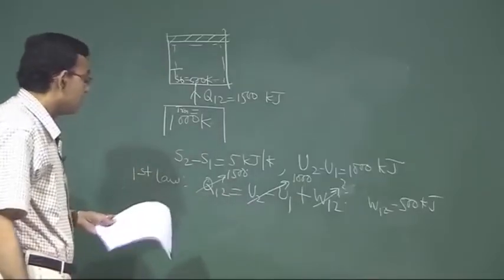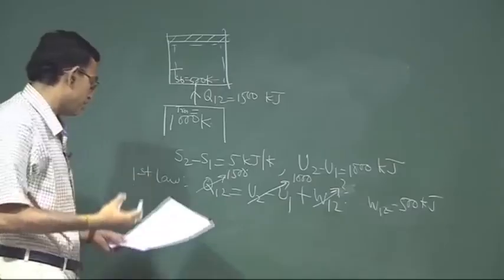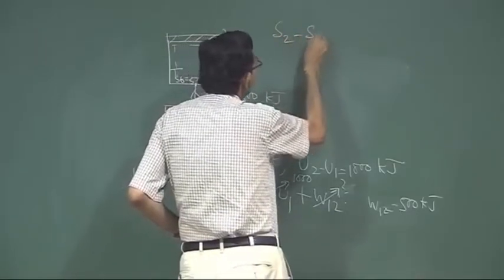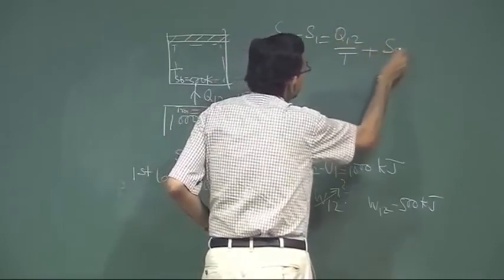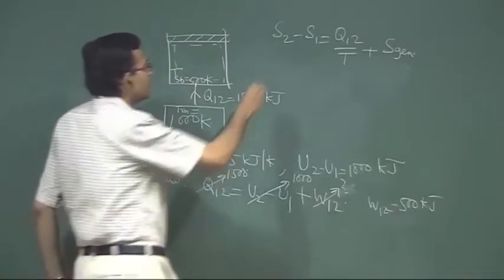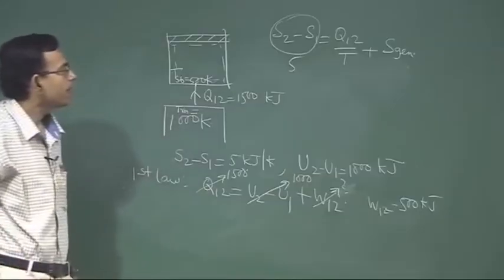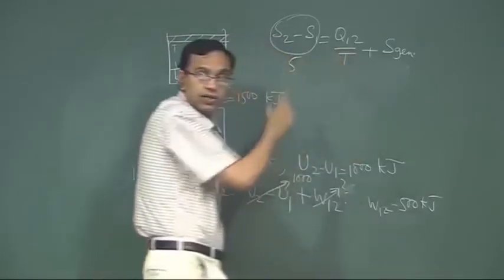Now, let us do a second law analysis and check the entropy generation. So, we can write S2 minus S1 is equal to Q12 by T plus entropy generation. S2 minus S1 is given as 5. Question is what T you will substitute here?